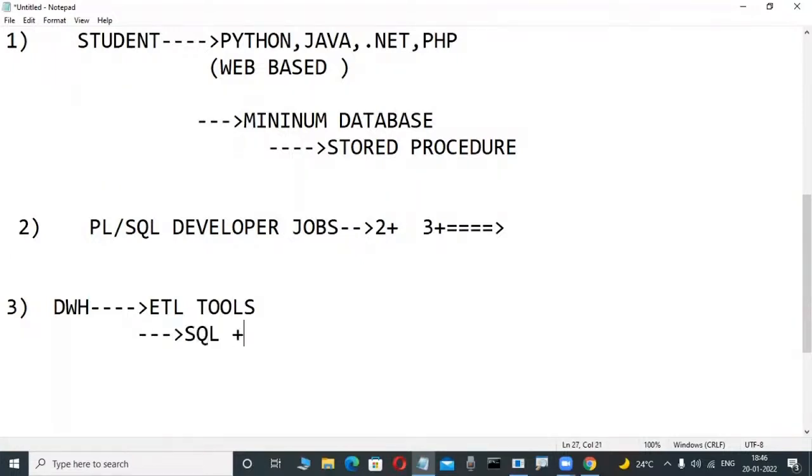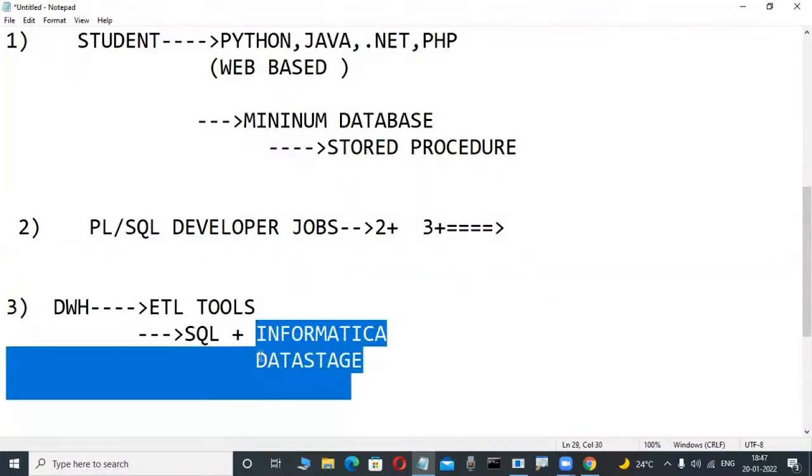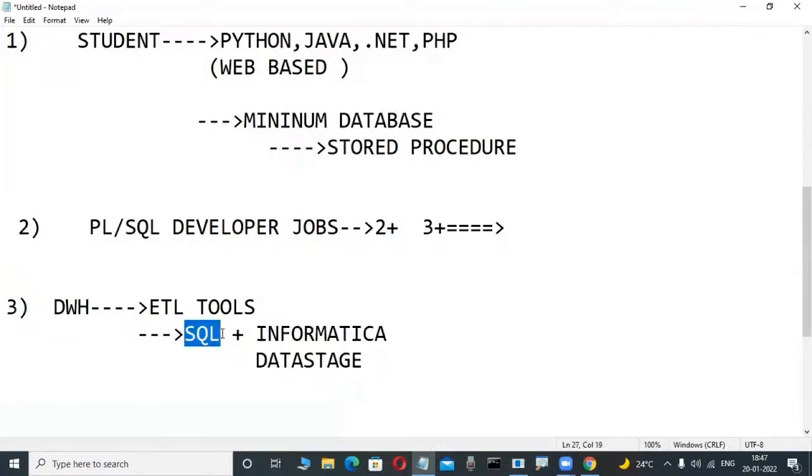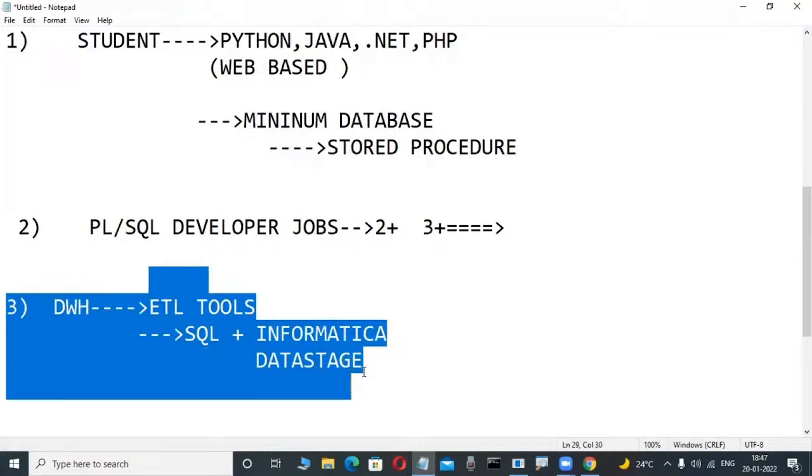Having the idea, they learn tools in institutes also. Informatica is a very popular tool. Again, there is an ETL tool, Data Stage, which is a popular tool. Again here, Talend is a tool there. These ETL tools have a graphical user interface. For learning them, minimum knowledge of SQL is required. That's why they are learning these courses, for these jobs also.